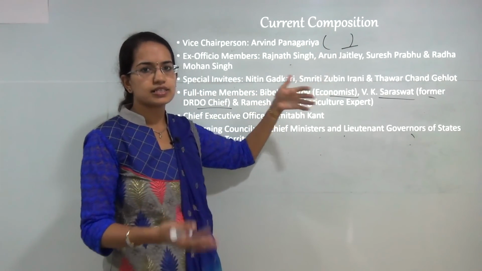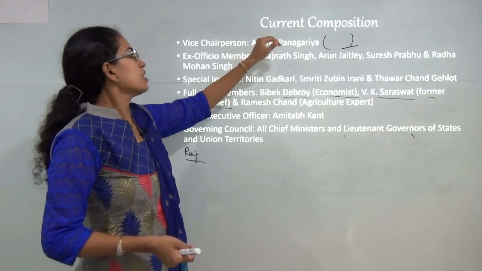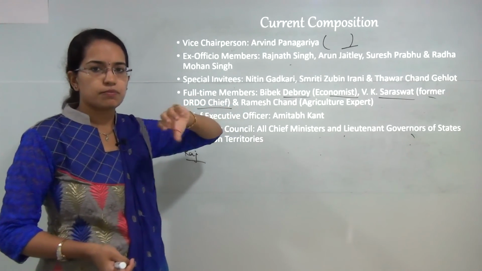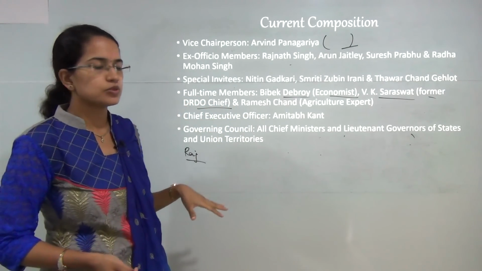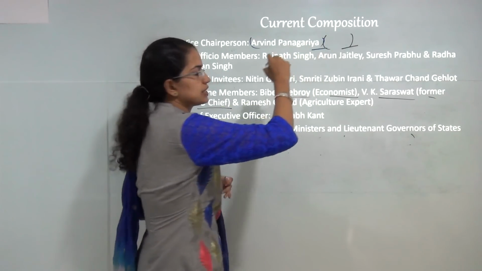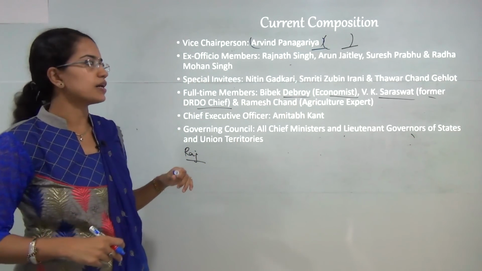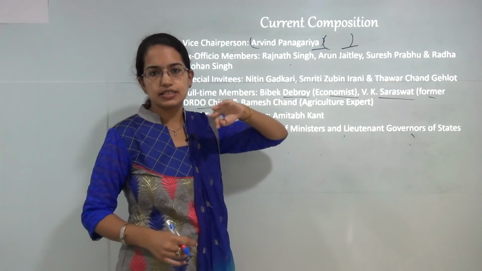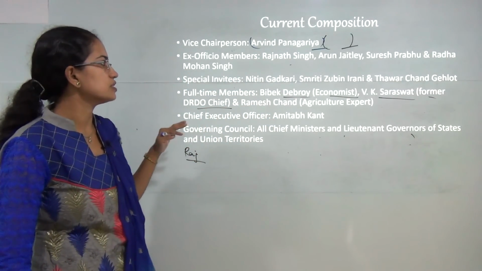He regularly writes articles in Economic Times. Besides this, Arvind Panagariya is now supposed to be a major forerunner for the post of RBI governor. Raghuram Rajan, who is set to retire on the 4th of September after his three-year term is getting over, Arvind Panagariya is considered to be a main contestant for this position.